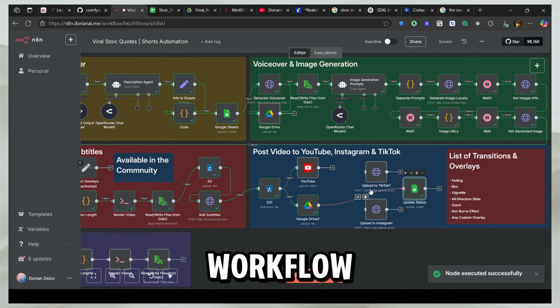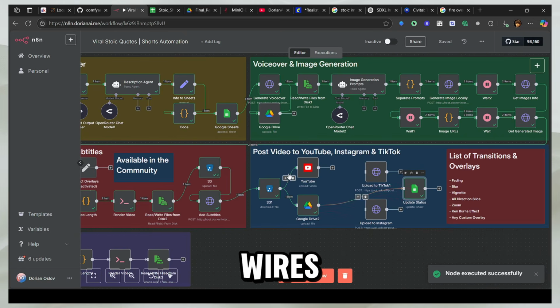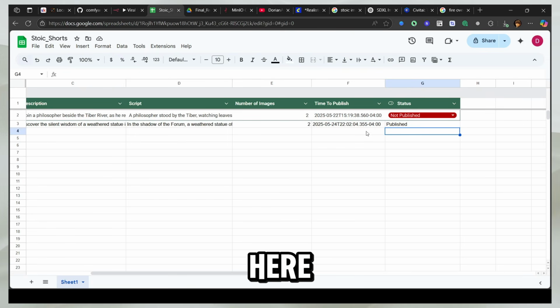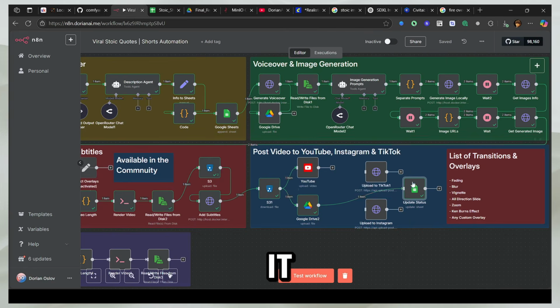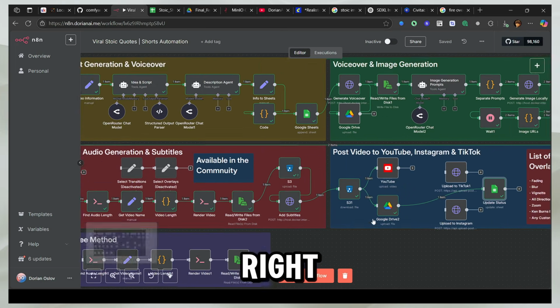Now to run this workflow, I actually had to remove these wires because otherwise this won't run, as it took the input from all of these platforms. I don't want to post on all these platforms right now. So now this is completed running. I'm going to head back to my Google Sheets, and here you can see it's published, right? If any of these places published it, it's just going to run. And I actually removed the wire, so it's going to show published, right?